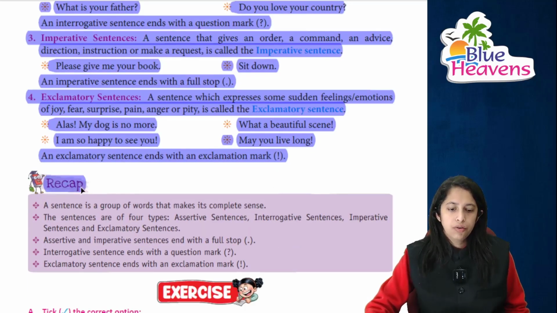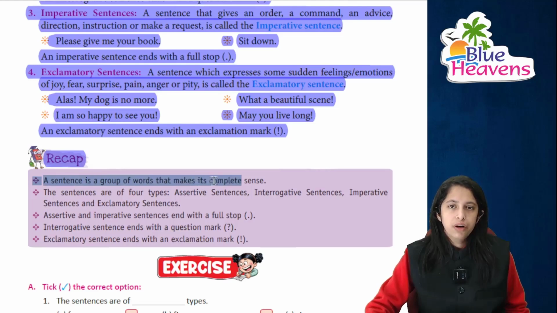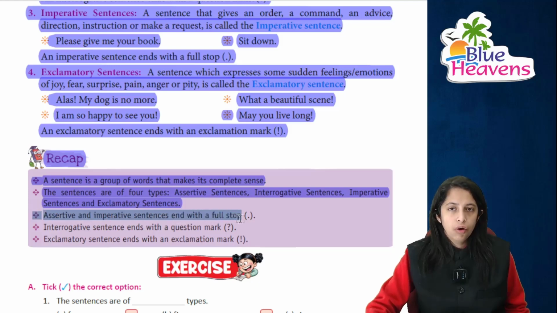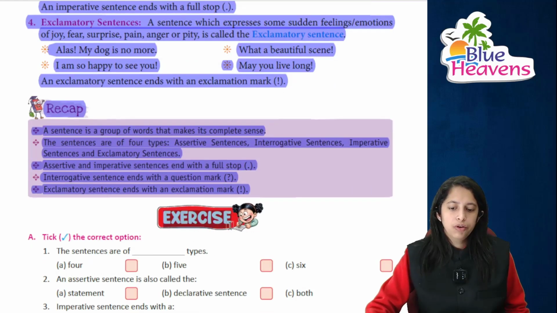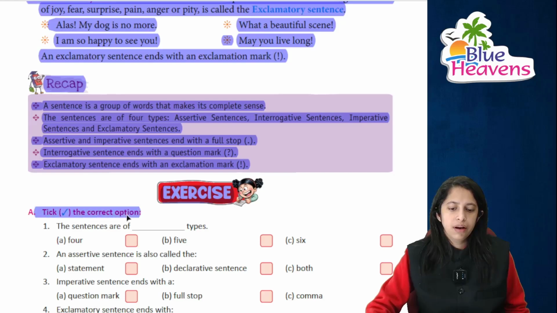Now a quick short recap. A sentence is a group of words that makes complete sense. We all know sentences are of 4 types: assertive, interrogative, imperative, and of course the last one is the exclamatory sentence. Assertive and imperative always end with a full stop, whereas interrogative ends with a question mark and exclamatory ends with an exclamation mark. Moving on to the exercise, first we'll be doing the tick the correct option.